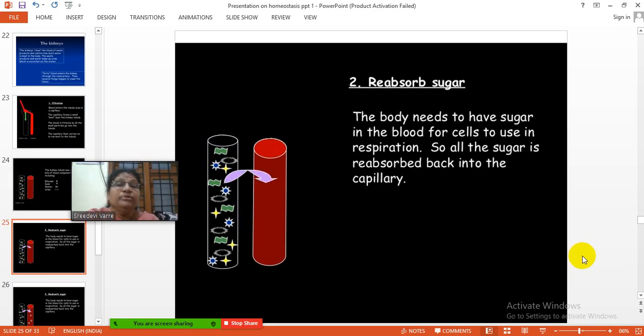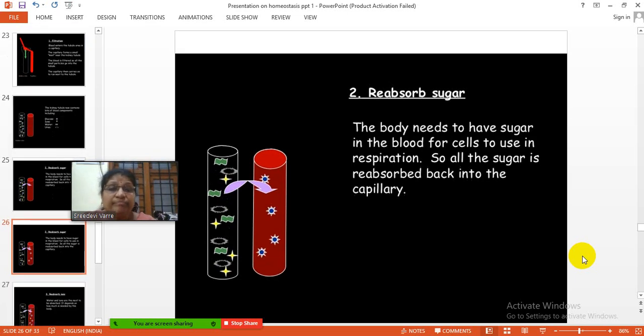Now coming to reabsorbing sugar. The body needs to have sugar in the blood for cells to use in respiration. So all the sugar is reabsorbed back into the capillary.